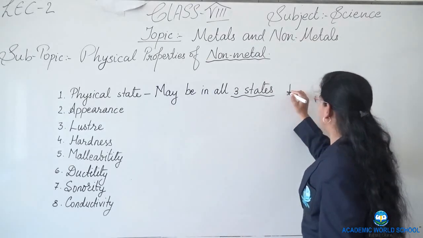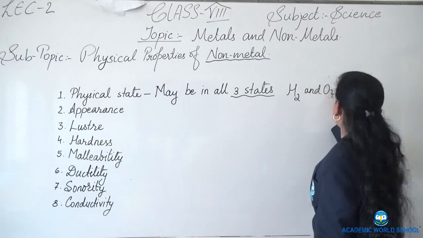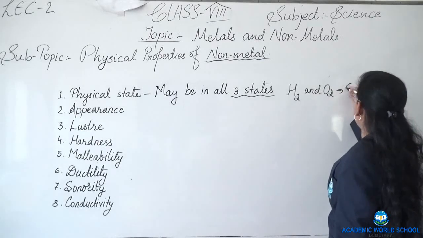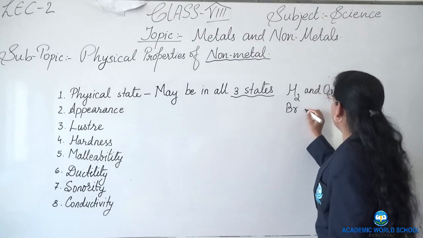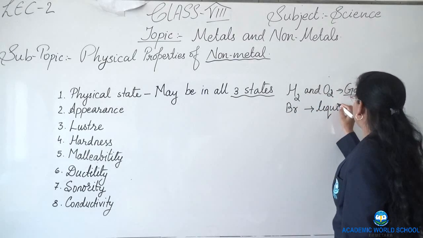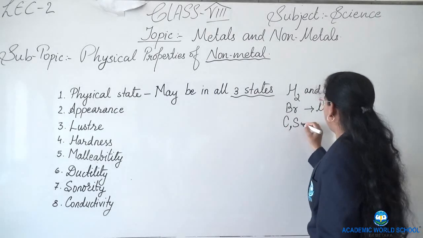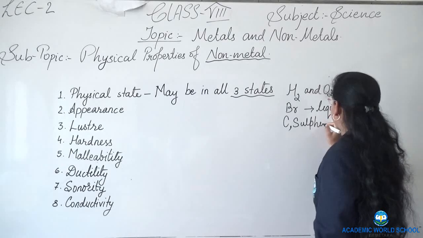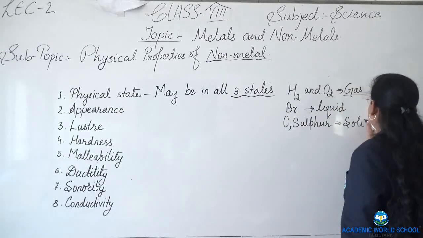Like hydrogen and oxygen, they are found in gaseous state. Bromine is found in liquid state, whereas carbon and sulfur are found in solid state.